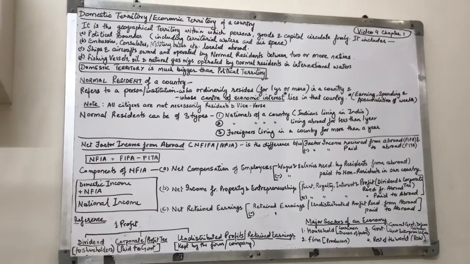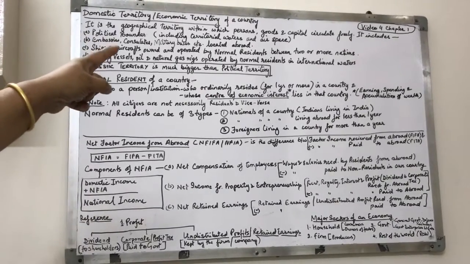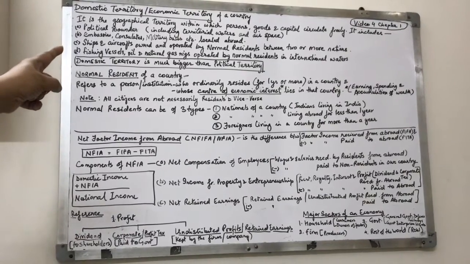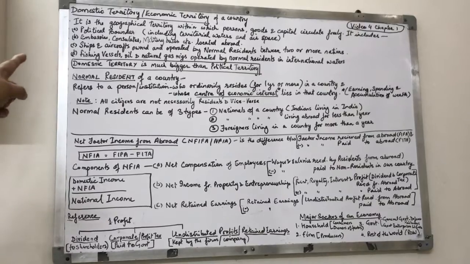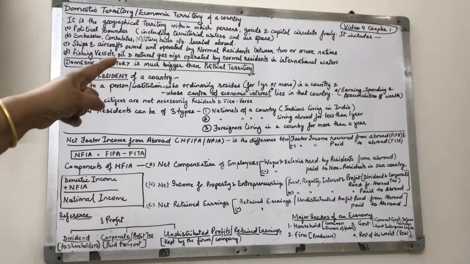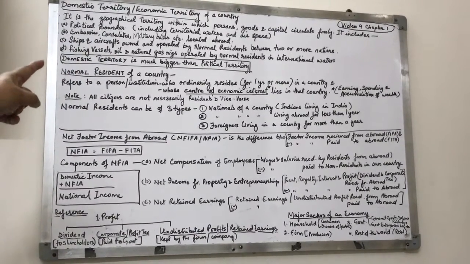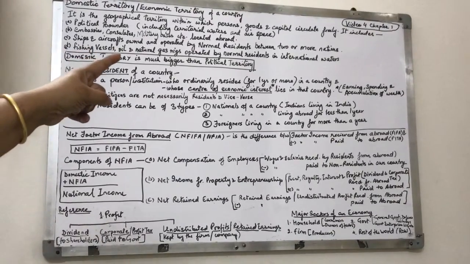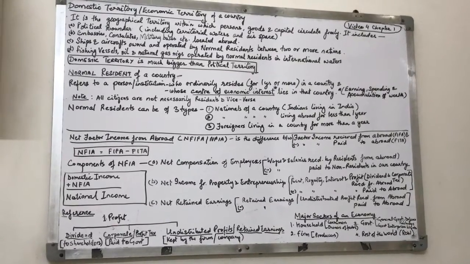It includes political boundary such as territorial waters and airspace, embassies, consulates, military bases, etc. located abroad, ships and aircrafts owned and operated by normal residents between two or more nations, and fishing vessels, oil and natural gas rigs operated by normal residents in international waters. One by one. Let us first see what is a political boundary.